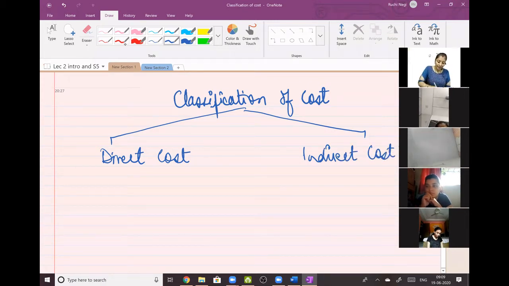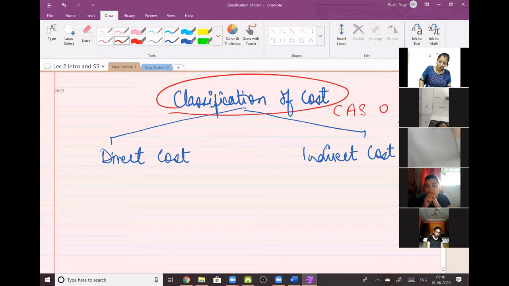This classification of cost is given by CAS 1, Cost Accounting Standard 1. Is that clear to everyone? Classification of cost given by CAS 1, Cost Accounting Standard 1. And how do you classify cost? As per them, it is direct cost and indirect cost.